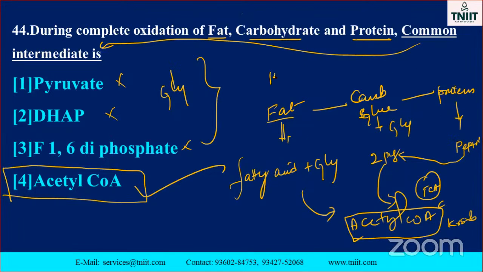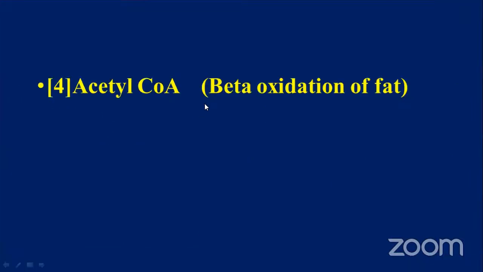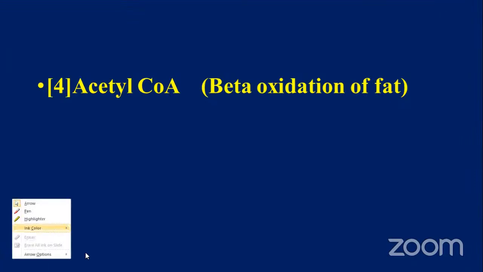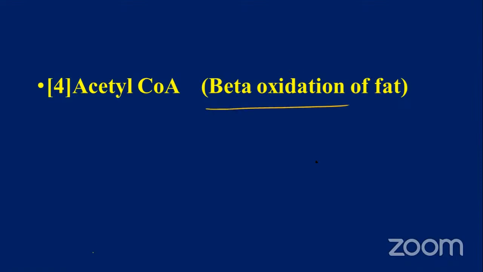These are the biomolecules: fat, carbohydrate, protein molecules. How will they be divided? Finally, we'll get acetyl CoA, CH3-CO-S-CoA, like that it will come. See how acetyl CoA comes. Acetyl CoA formation also takes place by the beta oxidation of fat. Where does it occur? Liver, mitochondria.